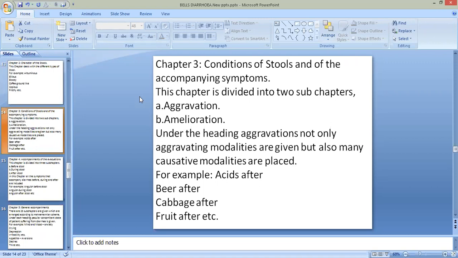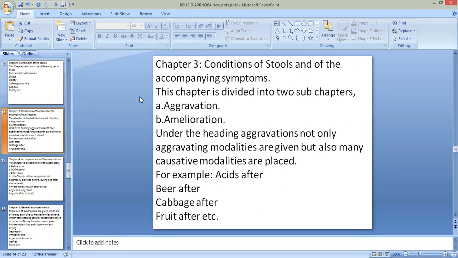So under the heading aggravation, all types of modalities, positive as well as aggravative, are placed.